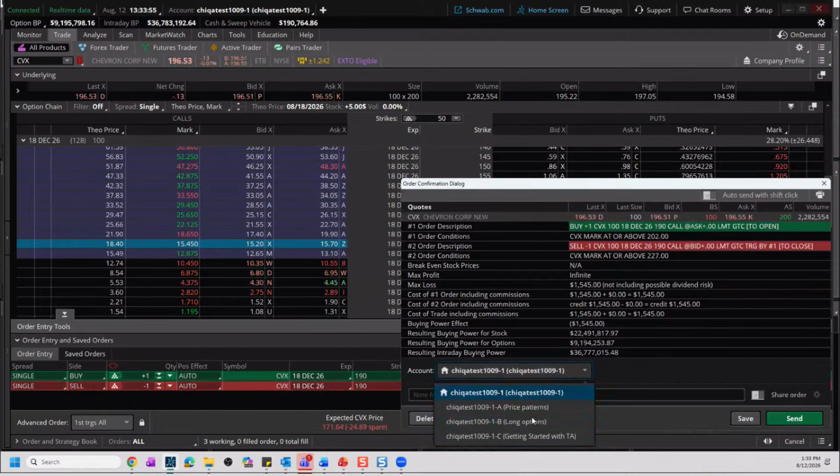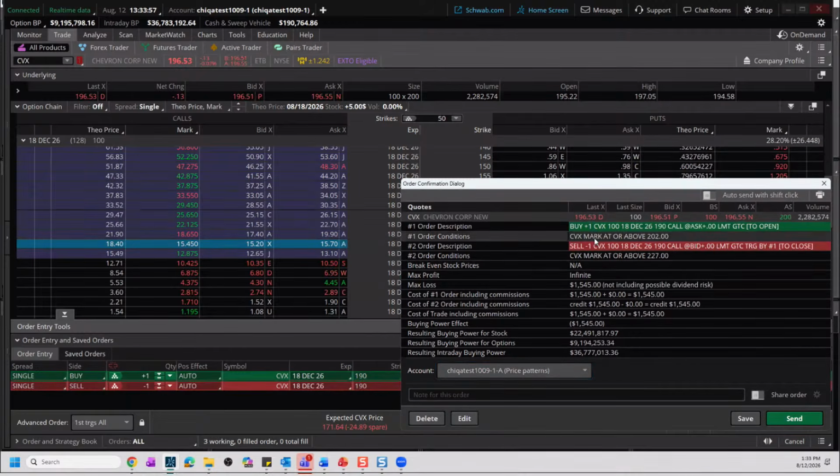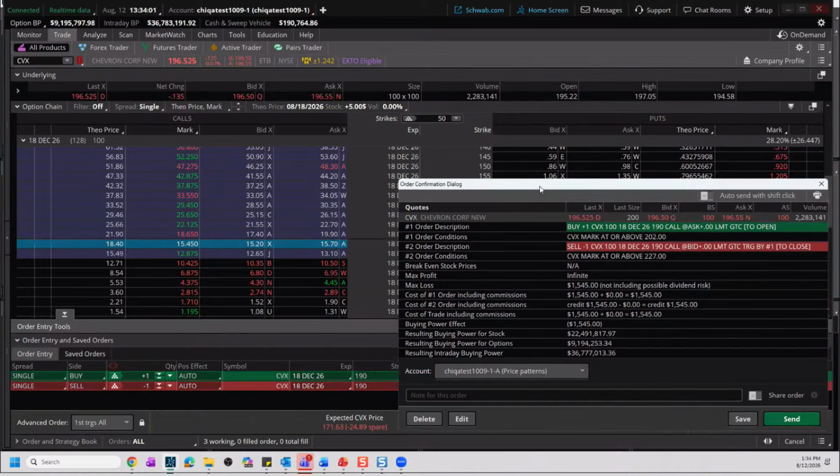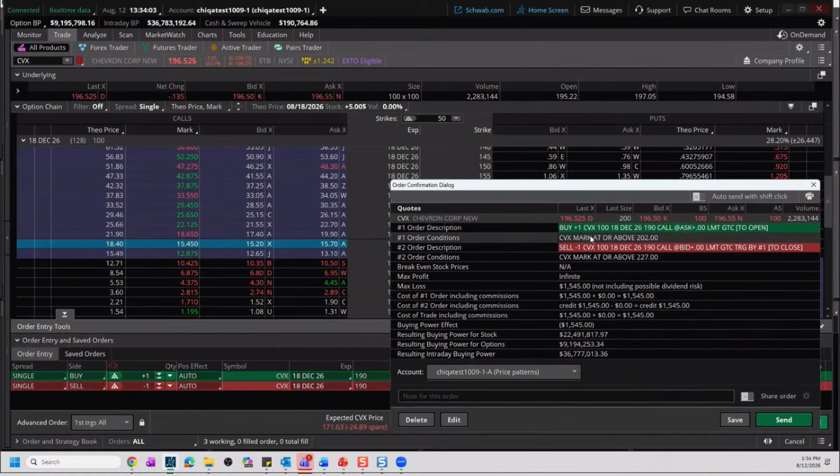We're just going to double check our order here. So this is where, for those of you that have not placed a conditional order, you can read back those conditions. Our order one description is here. When Chevron is at or above 202, again, that's our 2% break. And our measured move is at 227. Okay, and then we're risking what our premium is.